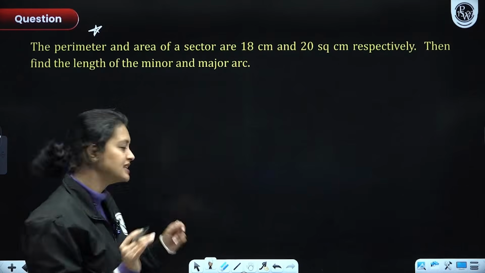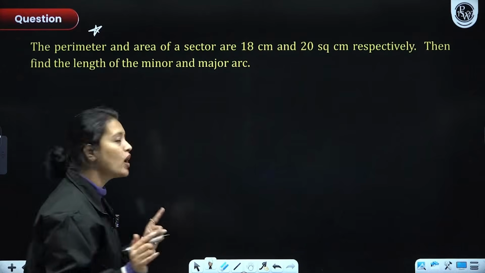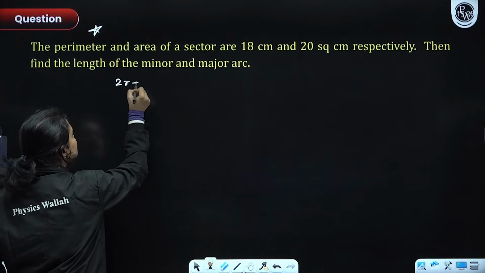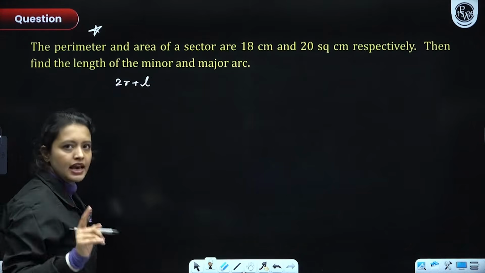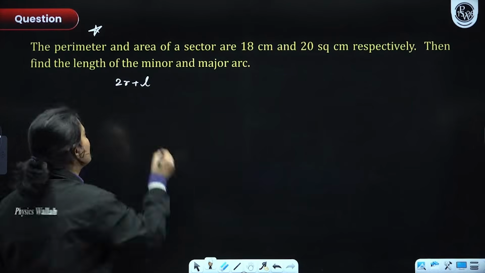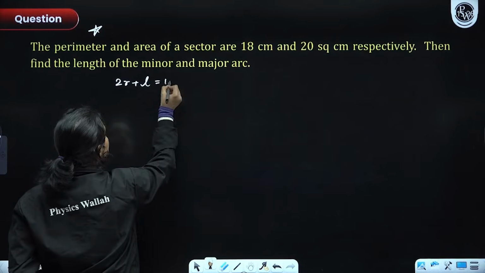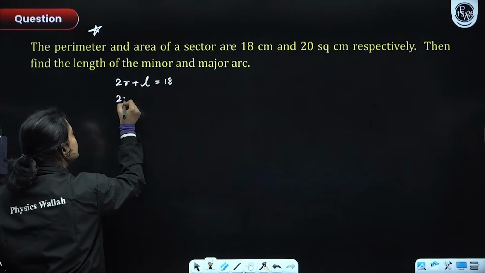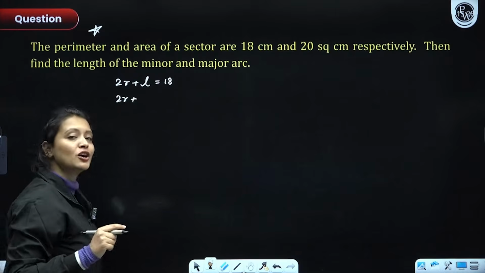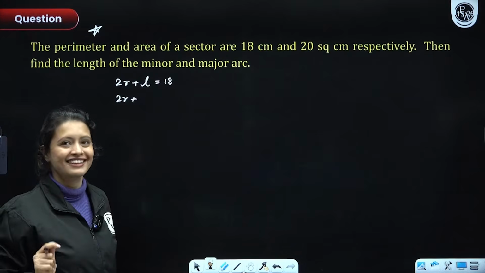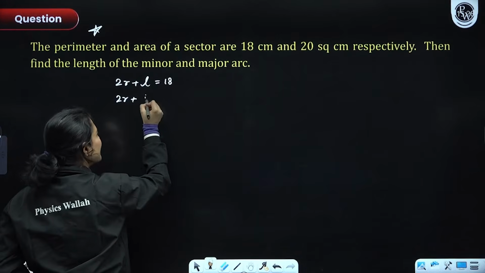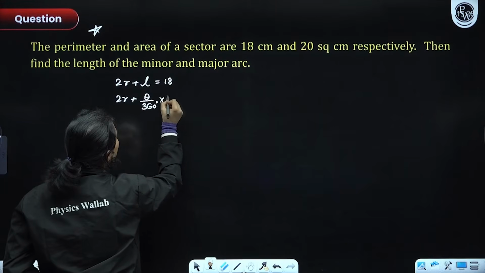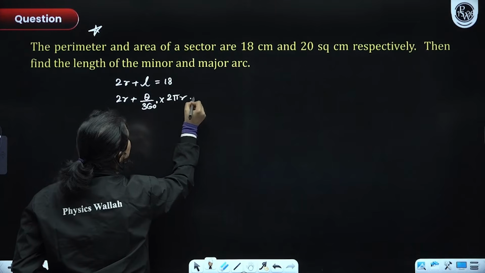So we have a sector, guys. For a sector, what is the perimeter? Think, perimeter is made by the 2 radii plus the arc length. Yes, 2 radius plus the arc length makes the perimeter. So that is given equal to 18. Now, I know the arc length formula in terms of radius and central angle, right? So, what is arc length? Arc length is always theta by 360 degrees multiplied with 2 pi r, and this is 18, everyone.